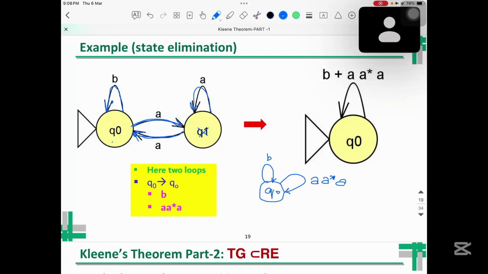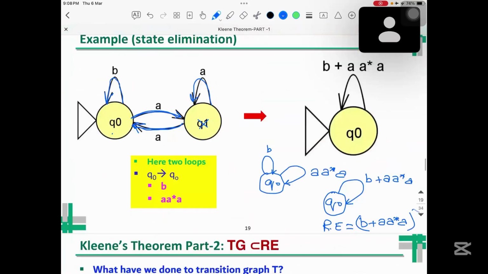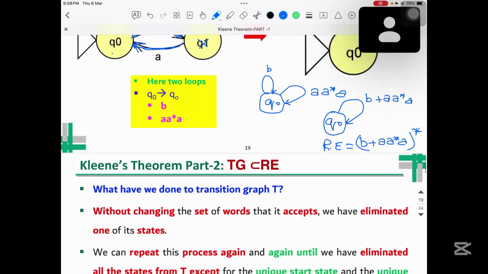And then if we combine these two, it will be Q0, and we will make it a single loop. So B plus A star A. And if we write a regular expression, it will be (B plus A star A) whole star.